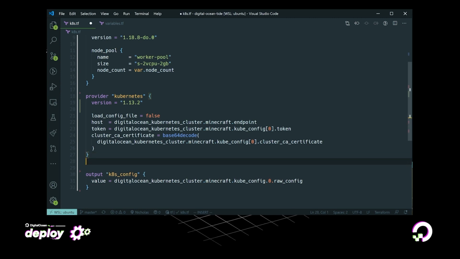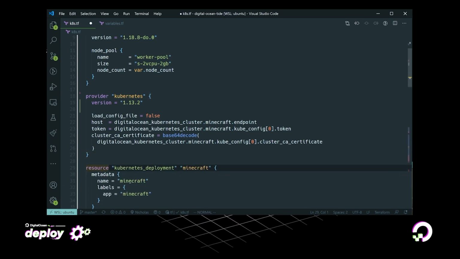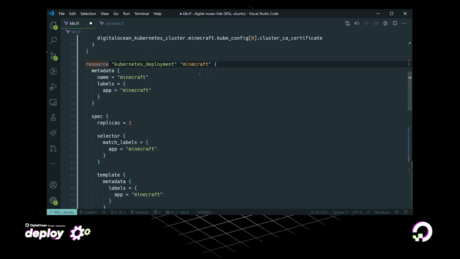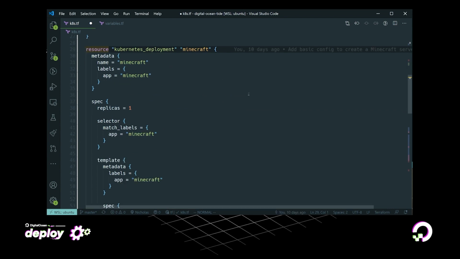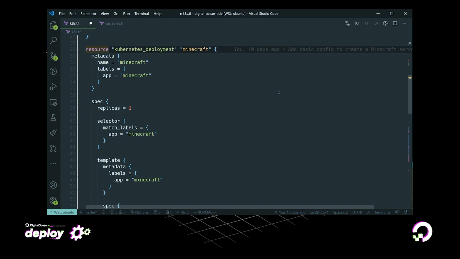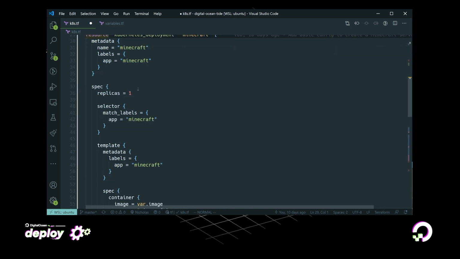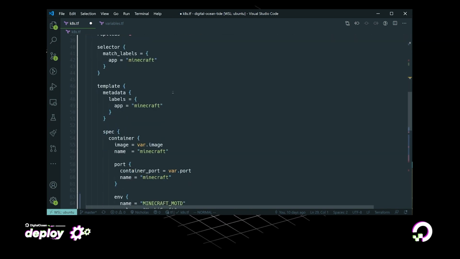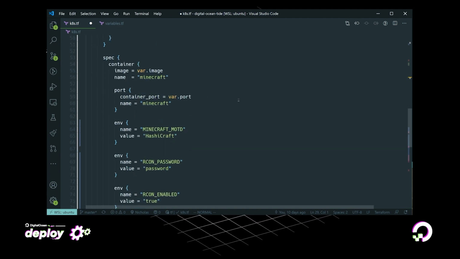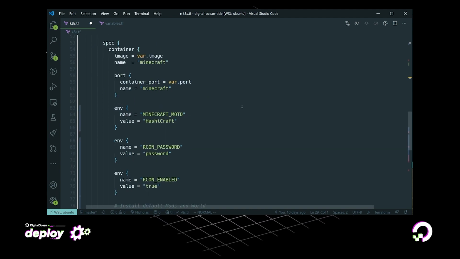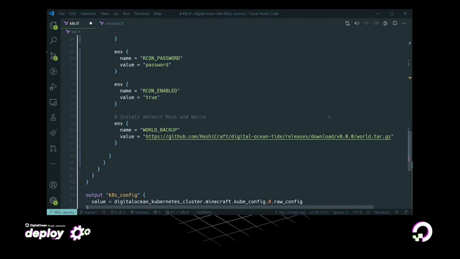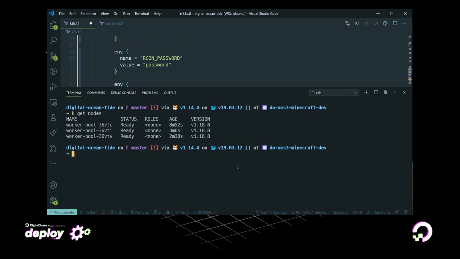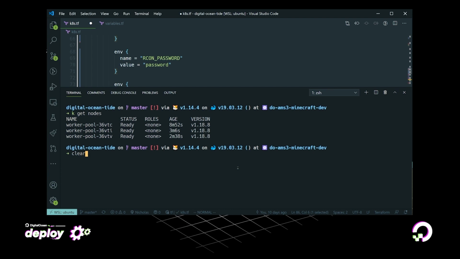So we're going to create a Kubernetes resource called Minecraft, and the fields that the resource contains are very familiar. Yes, it is defined in HCL, but the structure is exactly like we had before in our YAML deployment file. Now, for anyone familiar with Kubernetes, this will all be very similar. And then down here, all we're doing is configuring our application through environment variables. Now let's go ahead and apply that and see how that works.